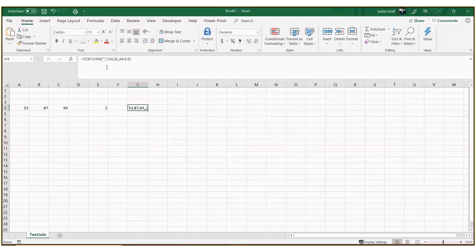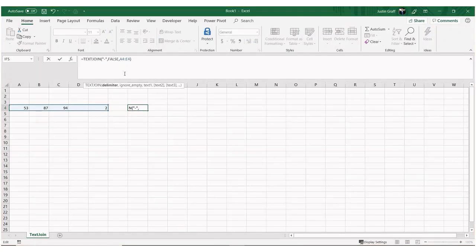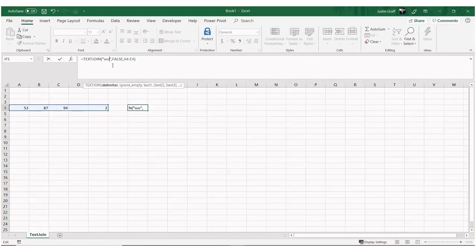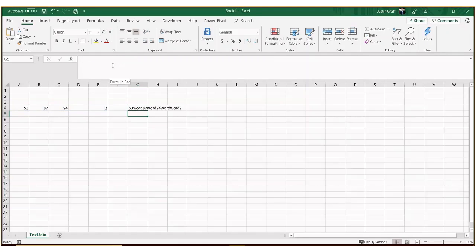So what's hugely powerful with this is the delimiter can be anything we want. We can have it be a dash, we can have it actually be words, and you can see that it's just going to throw that word or whatever we put in between those quotation marks into the area between each cell. So hugely powerful. A lot of unique use cases that this could be a huge time saver on.